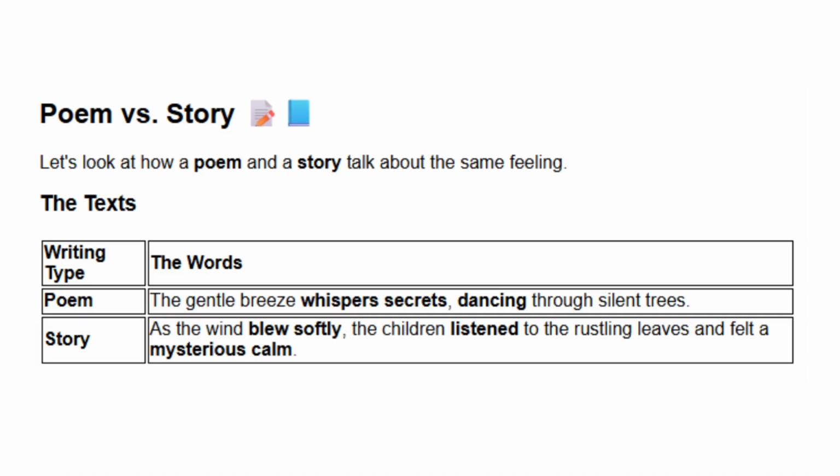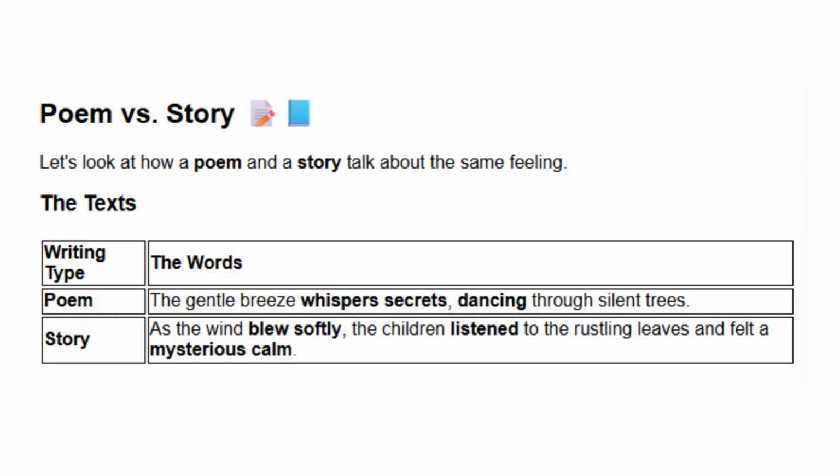Let's focus on a step-by-step comparison of a poem versus a story. So the poem might read, "The gentle breeze whispers secrets, dancing through silent trees." Now, if that was a story instead, it might be written as: the wind blew softly, the children listened to the rustling leaves and felt a mysterious calm.